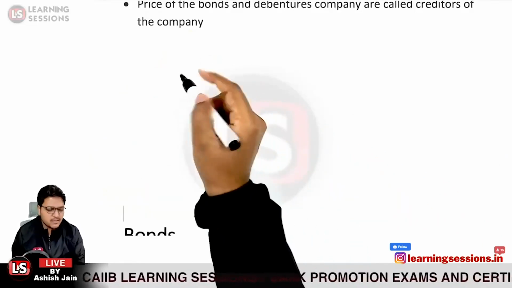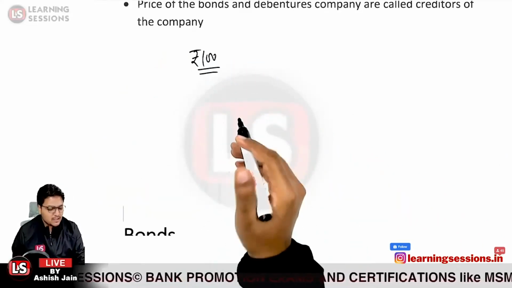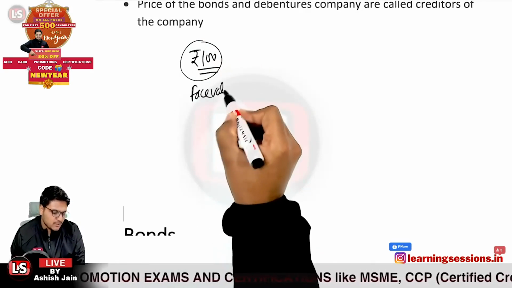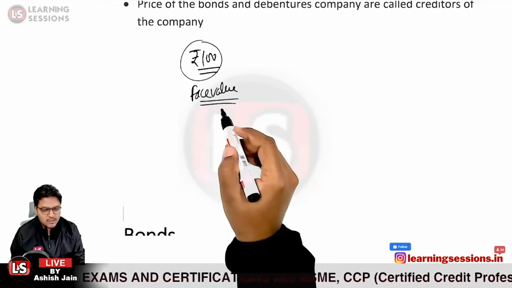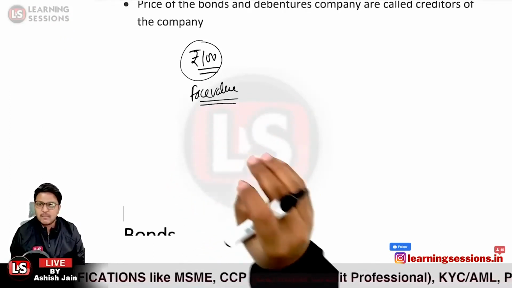So let us take the case that there is a 100 rupees bond, and whenever I say that there is a 100 rupees bond, it is said to be what? It is said to be the face value of the bond. The face value of the bond is basically the amount that will be received at the maturity of the bond.